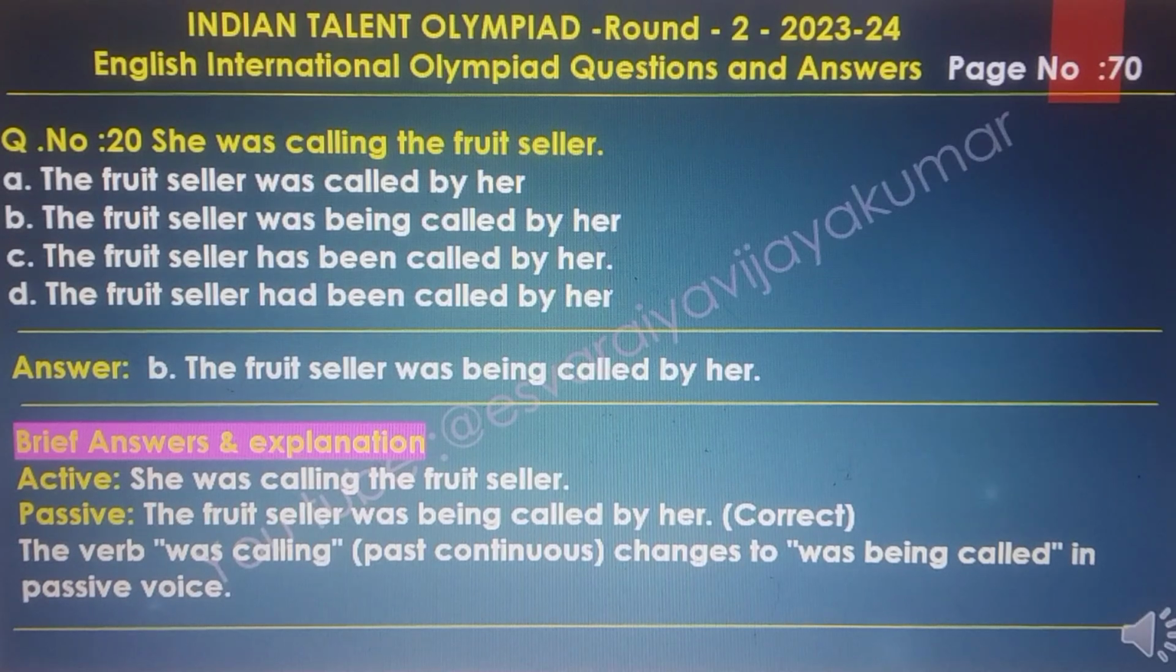She was calling the fruit seller. The answer to this question is B. The fruit seller was being called by her. The brief answer and explanation: active, she was calling the fruit seller. Passive, the fruit seller was being called by her. Correct. The verb was calling, the past continuous, changes to was being called in the passive voice.